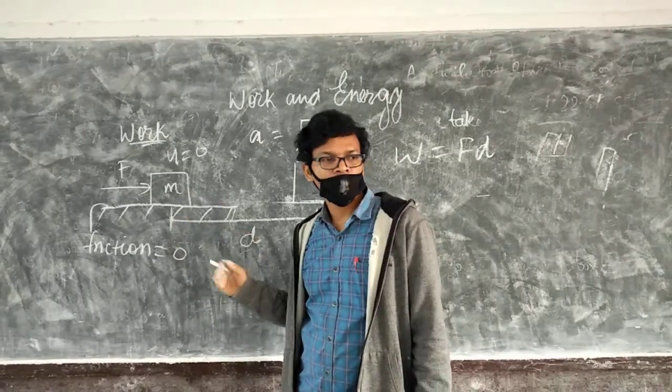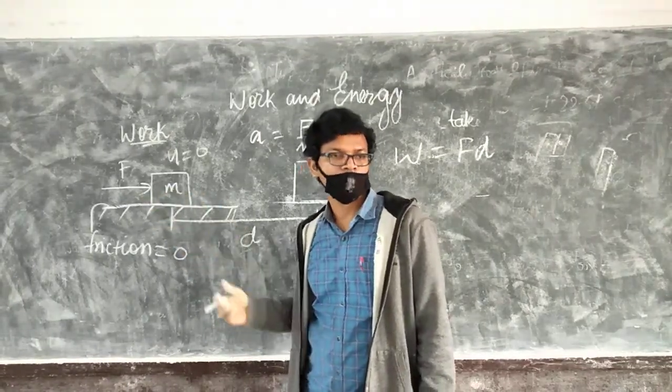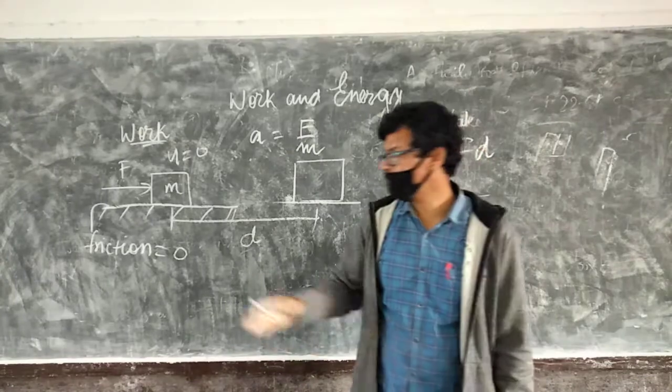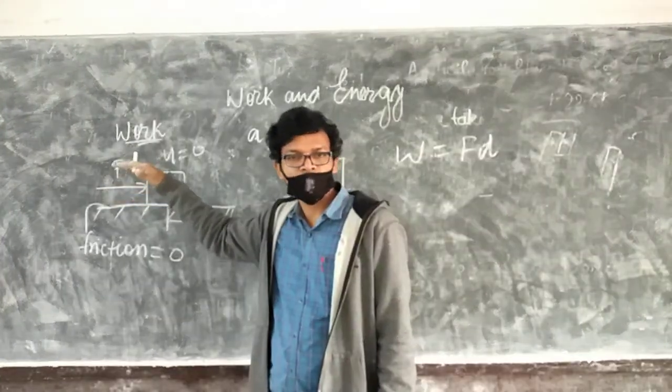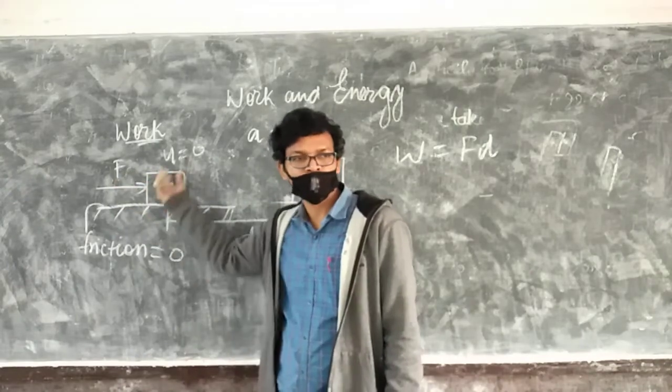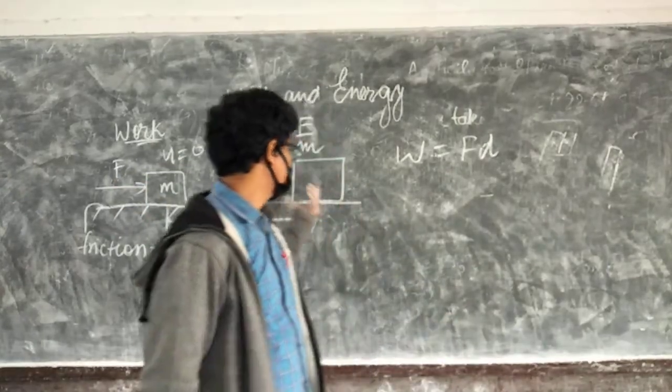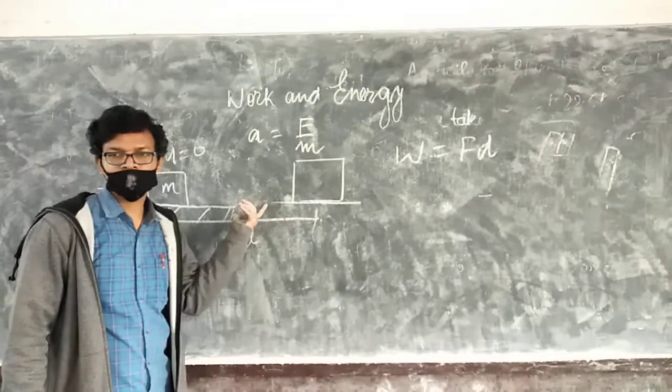So we find the displacement of that object, and then the work done by this force, not by us, will be the product of force and displacement, right?